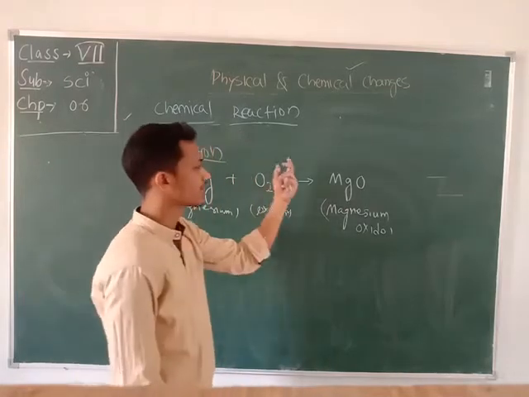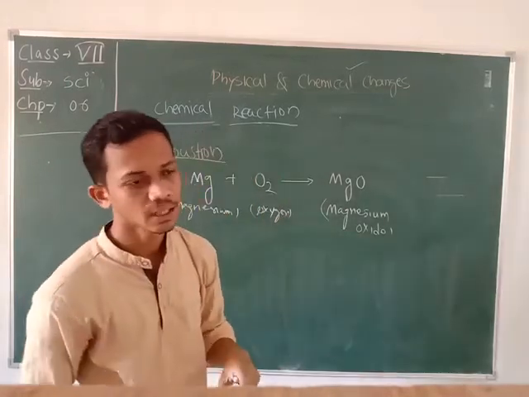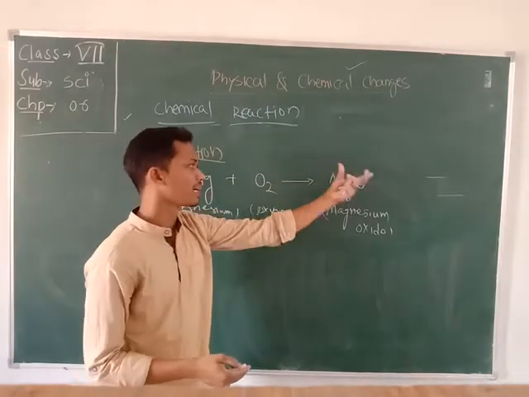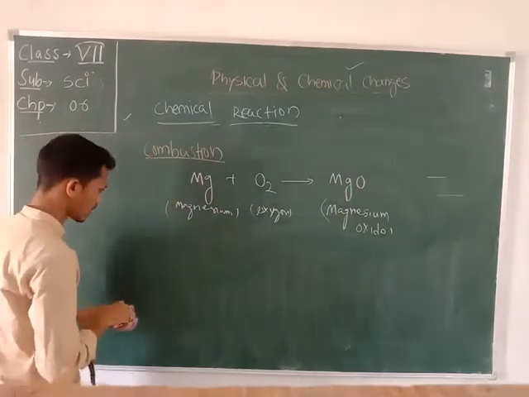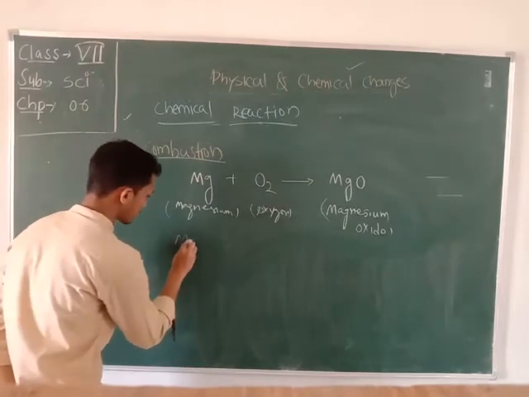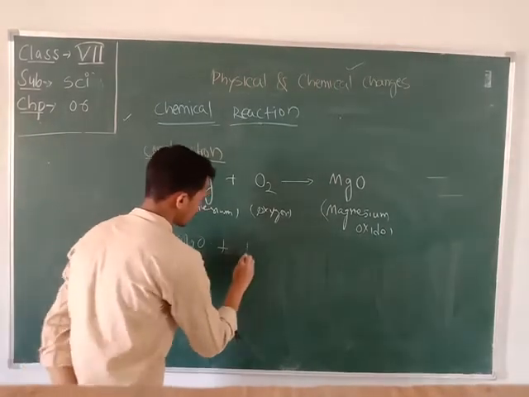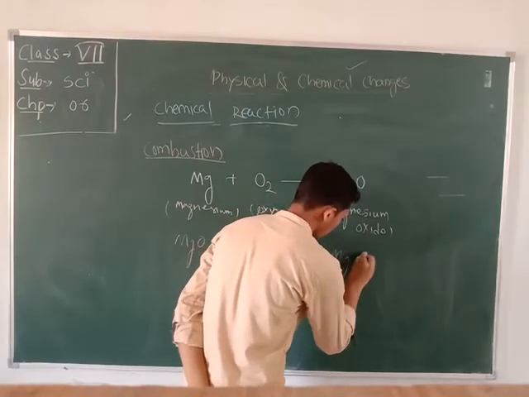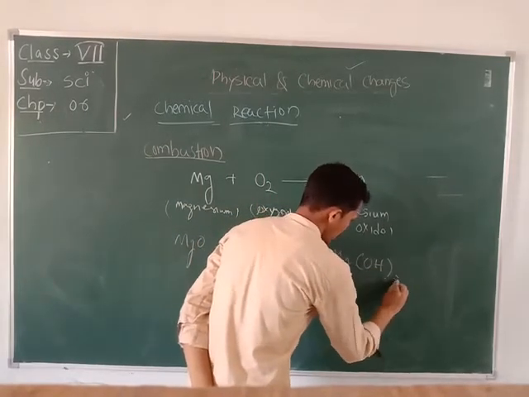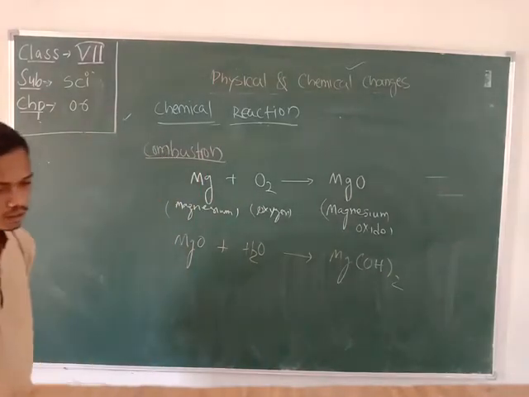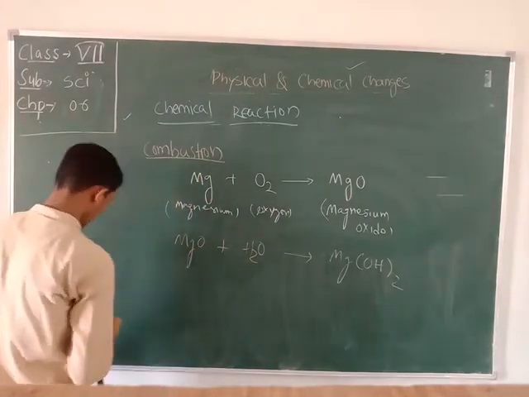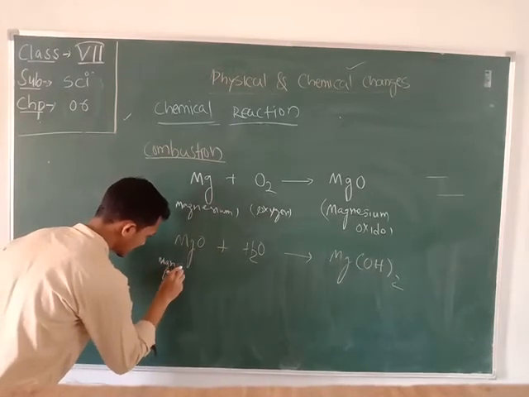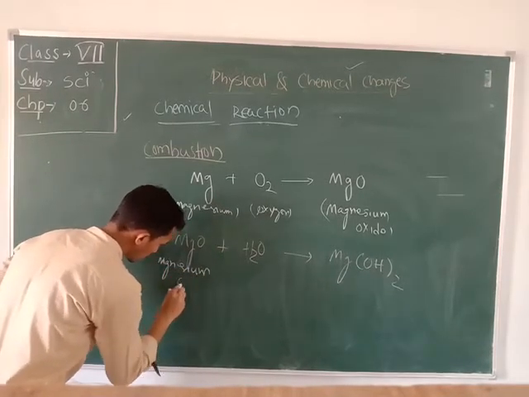If we take the magnesium oxide, which is basic in nature, and again treat it with water, then it forms magnesium hydroxide. Here MgO means magnesium oxide.